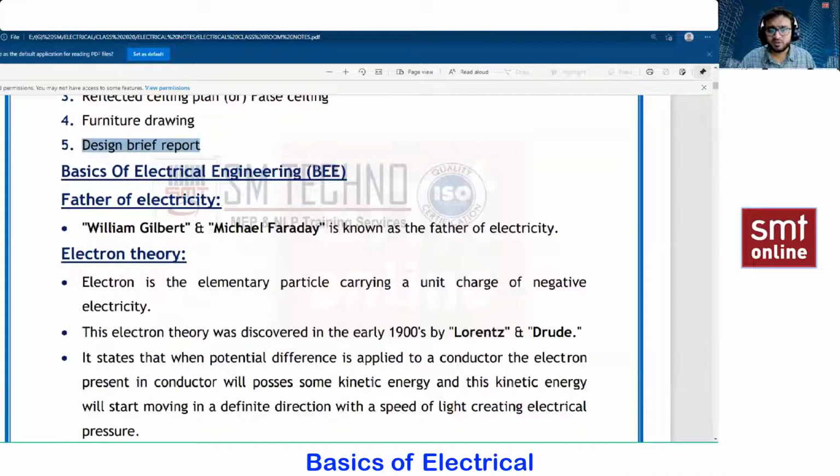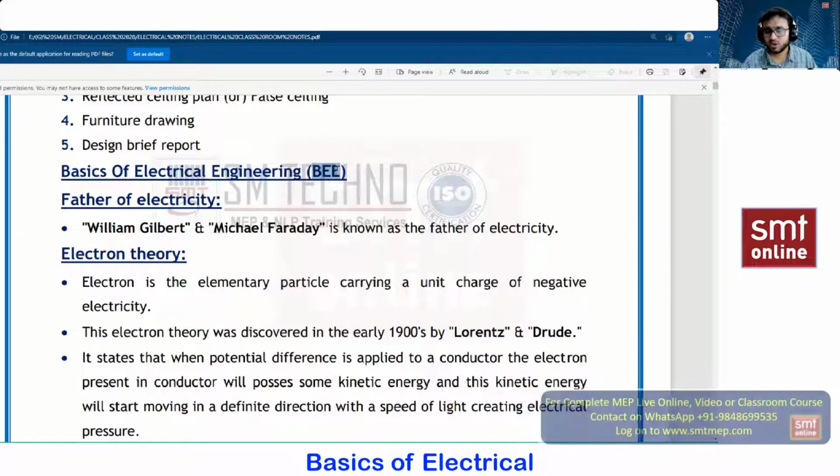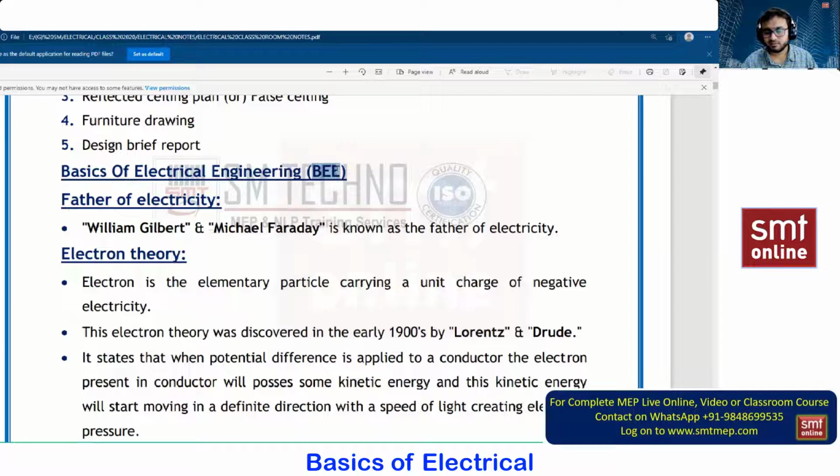Next, talking about basics of electrical engineering, BEE. People from the electrical background, for them, I guess this is very, very clear. But the people who are not from electrical, non-electrical people, for them, please concentrate here much, because if you are clear with the starting 3 chapters, then I can say that next chapters will be very, very clear for you, because the starting 3 chapters are totally basics.